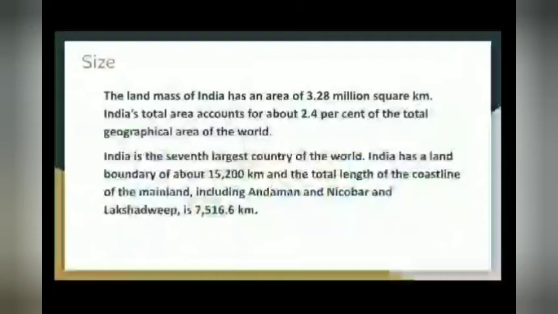India is the 7th largest country of the world, and it has a land boundary of about 15,200 kilometers, and the total length of the coastline of the mainland including Andaman and Nicobar and Lakshadweep is 7,516.6 kilometers, children. Once again I'll repeat it.